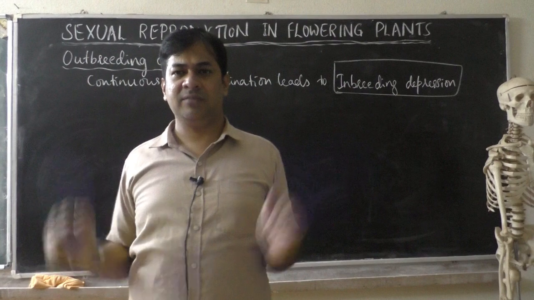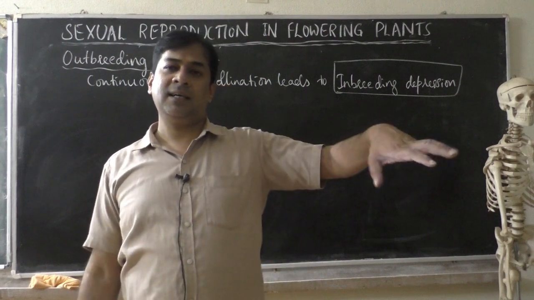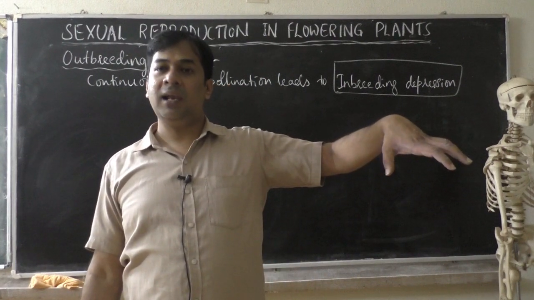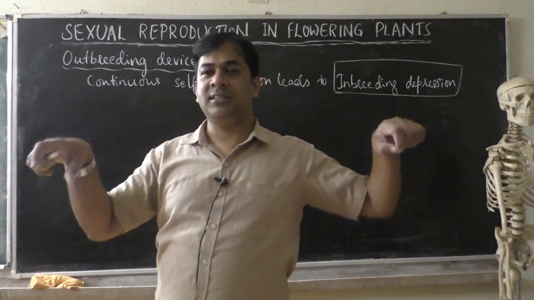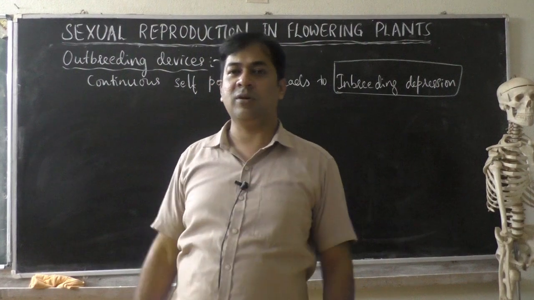Not species, breed. Like Red Sindhi male versus Jersey female. So Red Sindhi and Jersey are two different breeds, and when they cross, that is crossbreed.